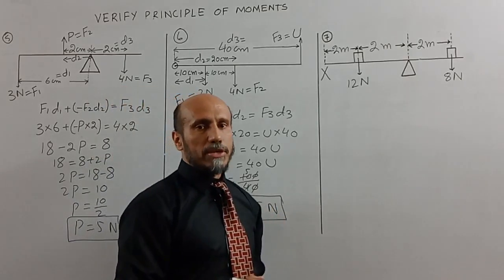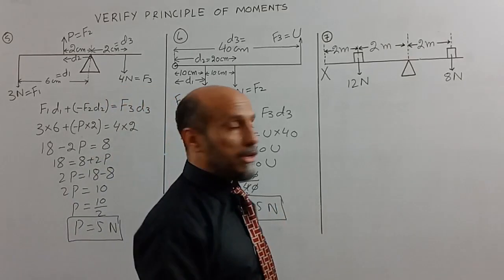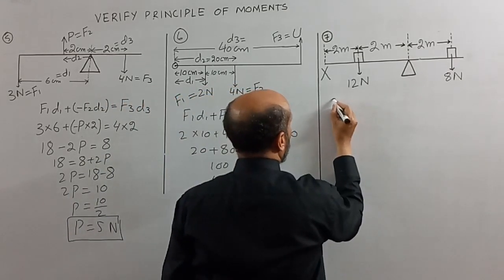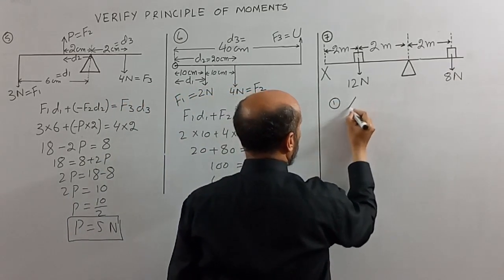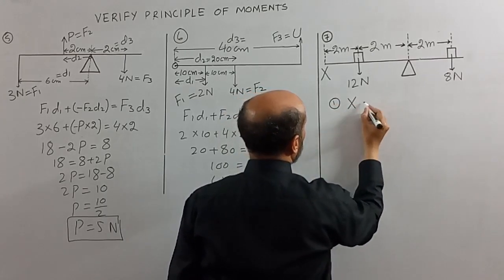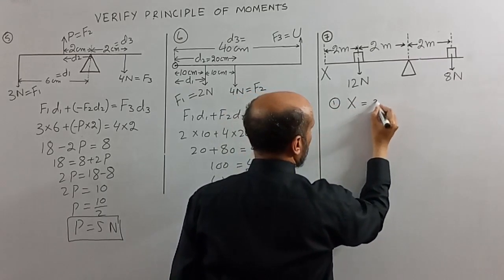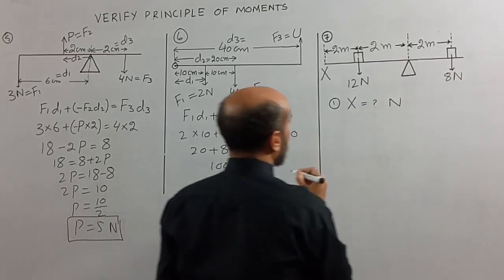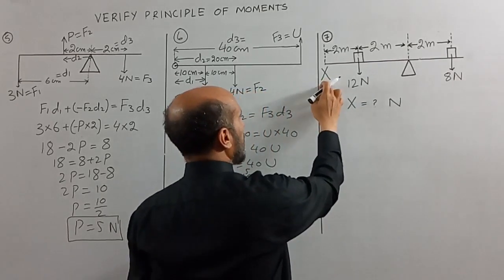Now the next MCQ is a very interesting MCQ. In this MCQ, number 1, we have to tell the value of X in newtons. What will be the value of X being applied on this side?